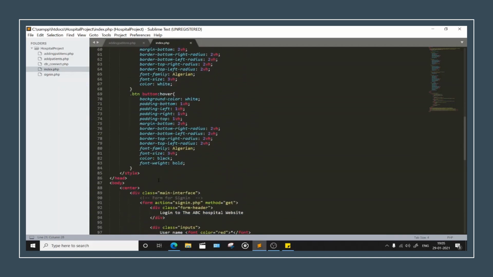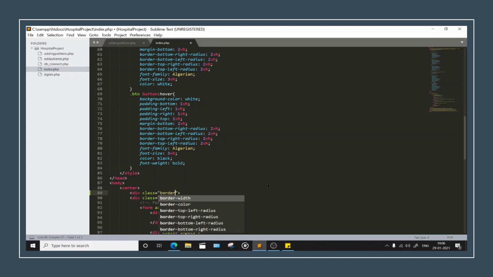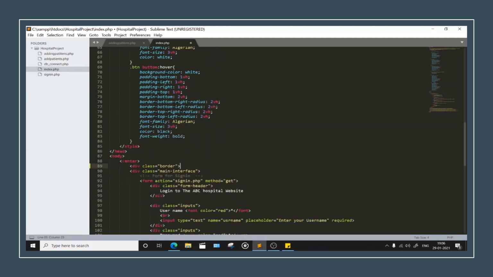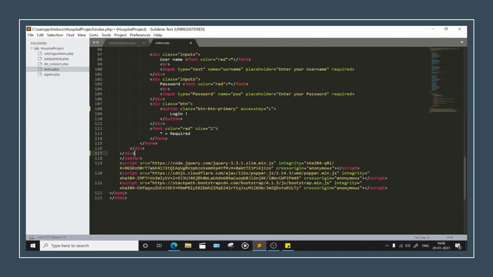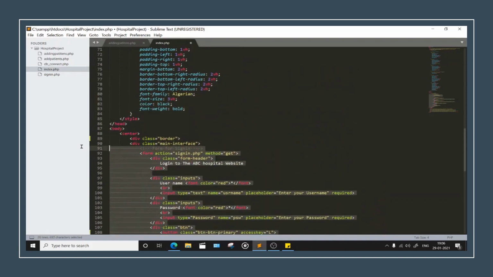What you all do is we will just go around. Okay, how? Wait a minute, let me just show you. Div and class to be kept as border. Fine. Okay, and where we need to close this, we need to close this here. Head down to home. Just think of the indentations.